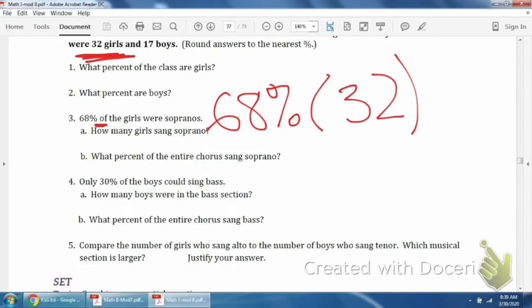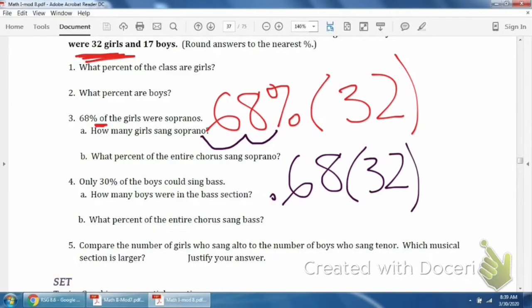So now we need to turn 68%. You can't really multiply by a percentage. So we need to turn 68% now from a percent to a decimal. So going backwards from the last one, we have to move the decimal back 2. So 68% as a decimal would be 0.68. So if we want to figure out 68% of 32, we do 0.68 times 32. And here we get 21.76.